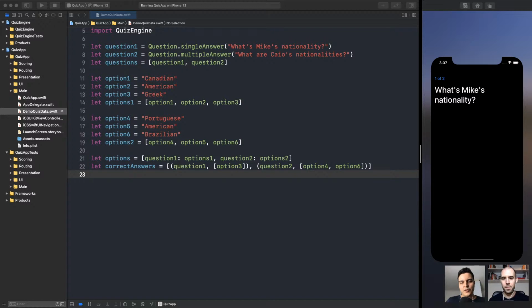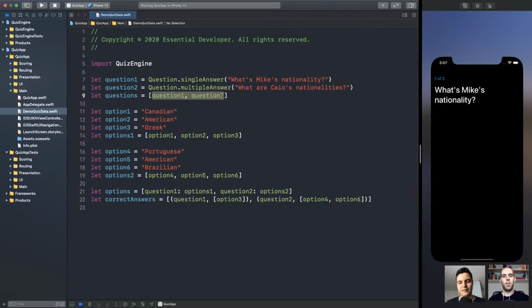So, primitives usually expose more information than needed, or sometimes even less. As we showed, we can create here a quiz with no questions, for example, with an empty array. So an array is not a great model for our quiz because it allows states it shouldn't be in. Make sense? Yes. We also use the dictionary here for the options. So each question has an array of options. And you can also get into wrong states. So it works, but it can be hard to use correctly.